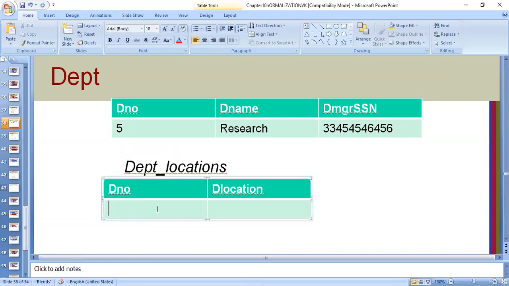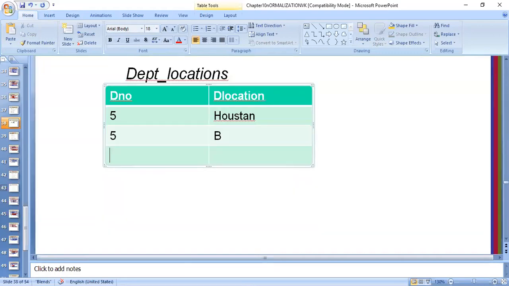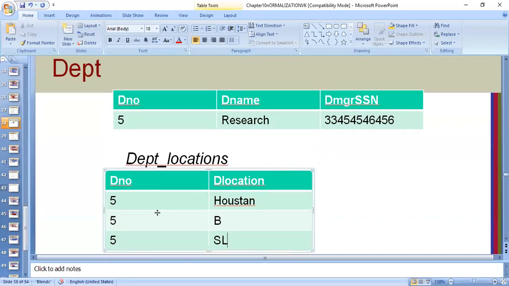Now here how will I write? I will write department number 5 and suppose it is Houston, and then there is again department number 5 and Bellaire, and then department number 5 and Sugarland. So I'll just write SL here. Now can you see there is a department table. I have not lost the information. I have department's information in the original master table department. Then I have created another table called department locations.